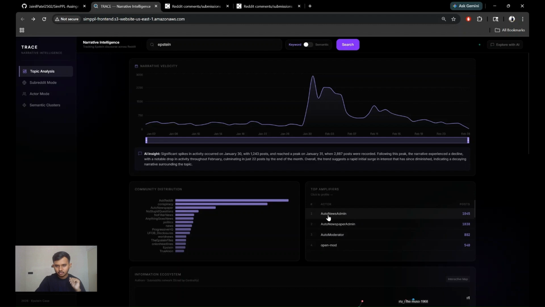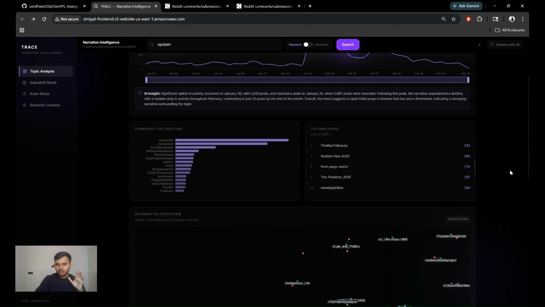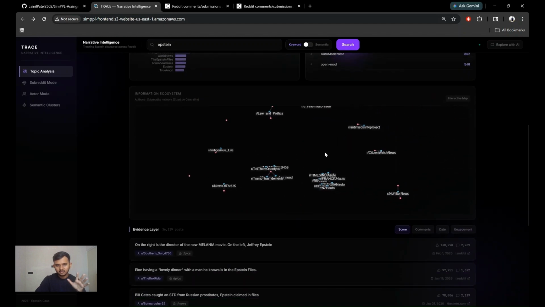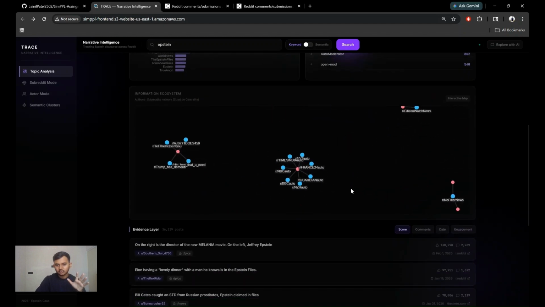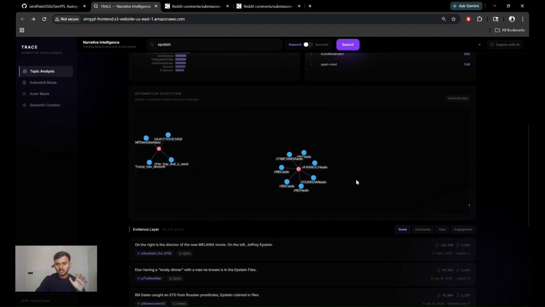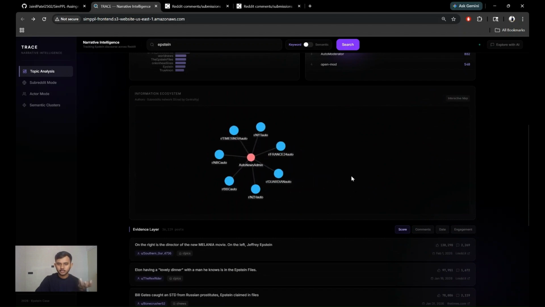We can see this auto news admin user has posted 1045 posts related to the Epstein files within these 2 months, and so on. Now we can see who has reacted and where. This graph tells us the network of how that user has reacted on which subreddits.